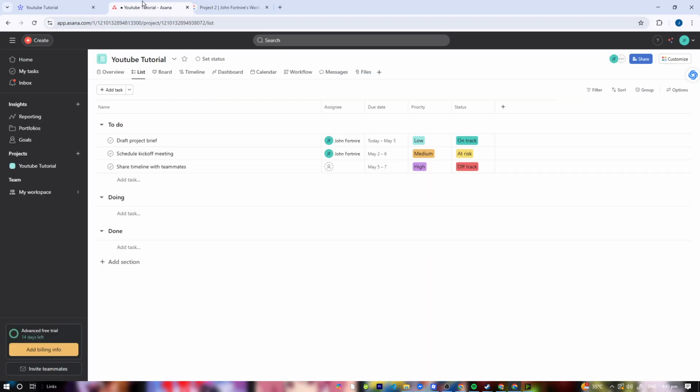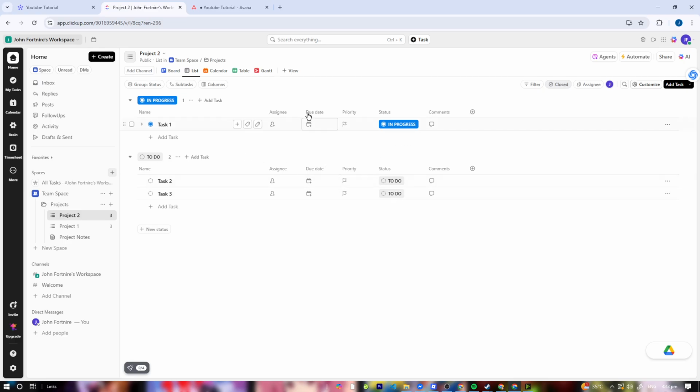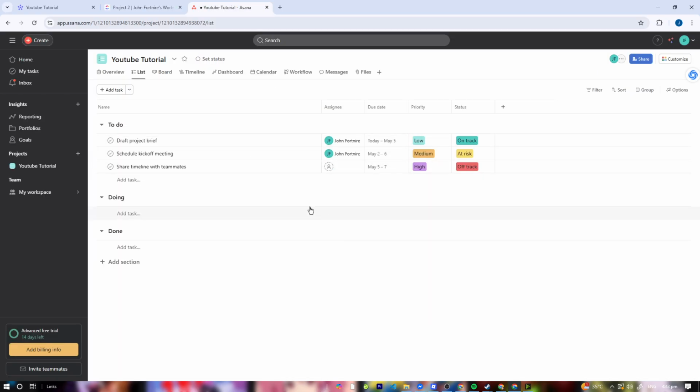We have ClickUp over here. ClickUp offers a dense, feature-rich UI. It can feel overwhelming at first, but it's super customizable, and once you get used to it, it's pretty good. We also have Asana. Asana strikes a balance: it's clean and modern with a friendly learning curve, especially good for beginners and creatives.